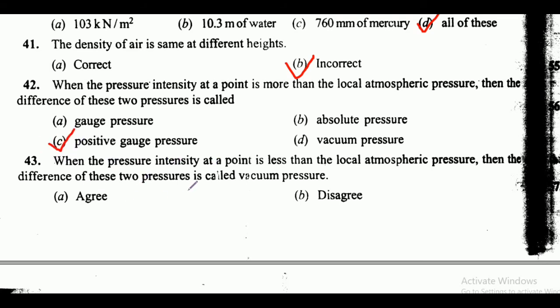Next is when the pressure intensity at a point is less than local atmospheric pressure, then the difference of these two pressures is called vacuum pressure. Agree or disagree? So here friends, this statement is correct. So option A is the correct answer, that is agree.